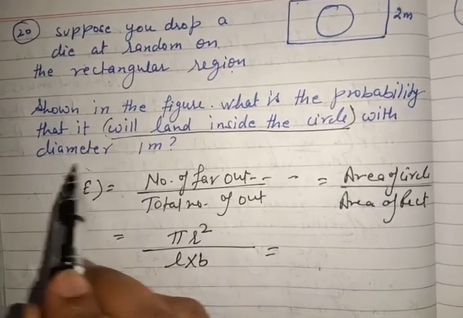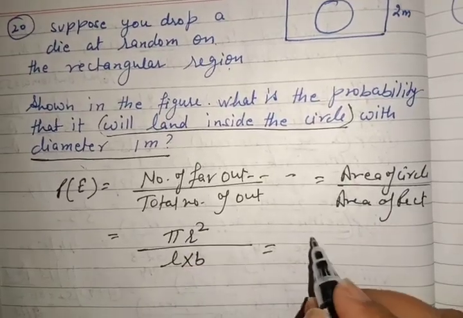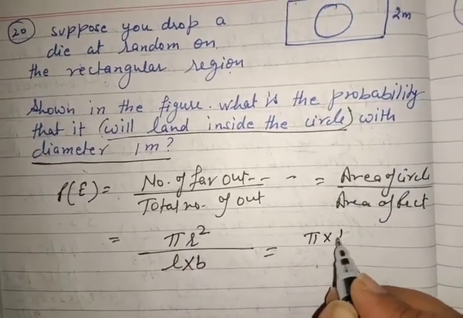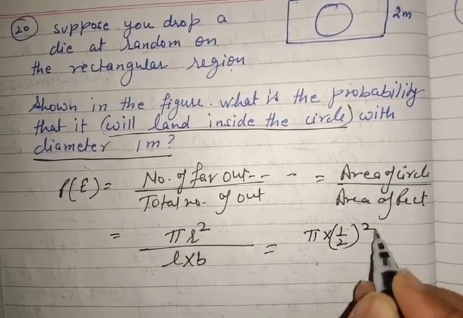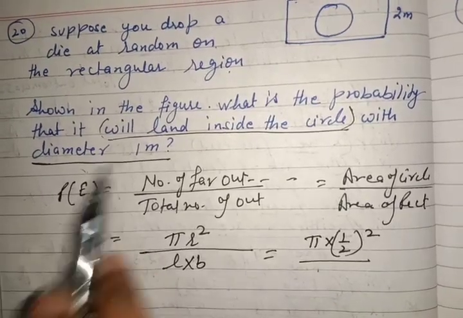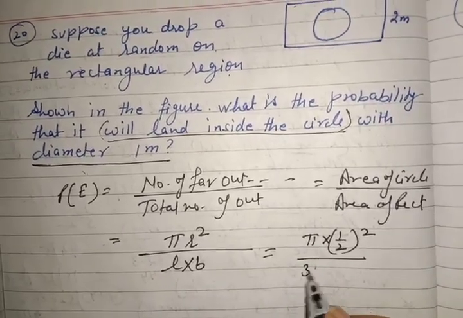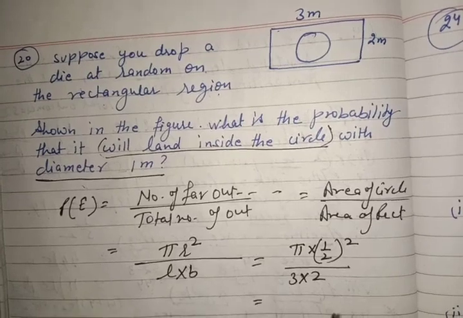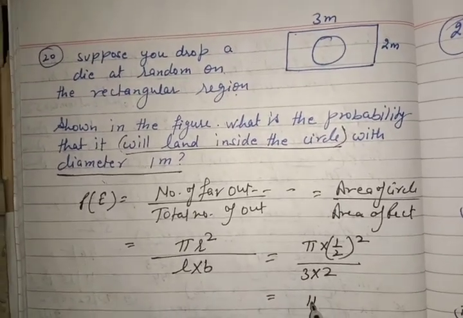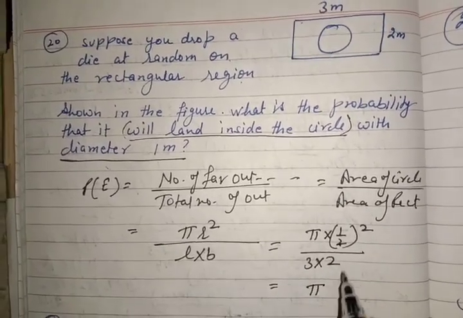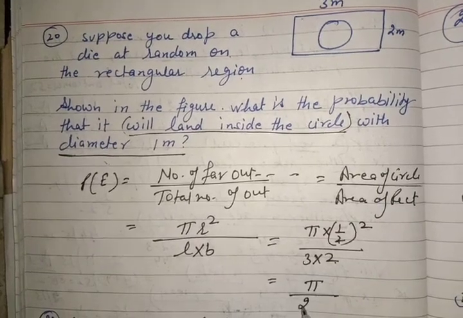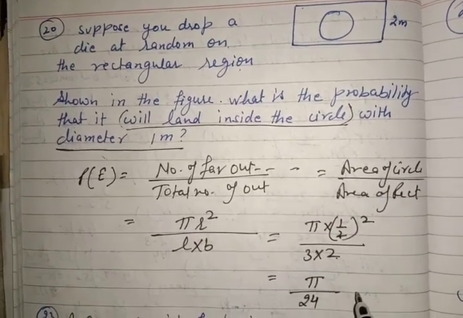And what is the diameter of the circle? 1. So the formula here is pi into (1 by 2) square. If diameter is 1, radius is 1 by 2. L is 3, B is 2. So here is pi, it is 4, it will be multiplied with it, pi upon 24.